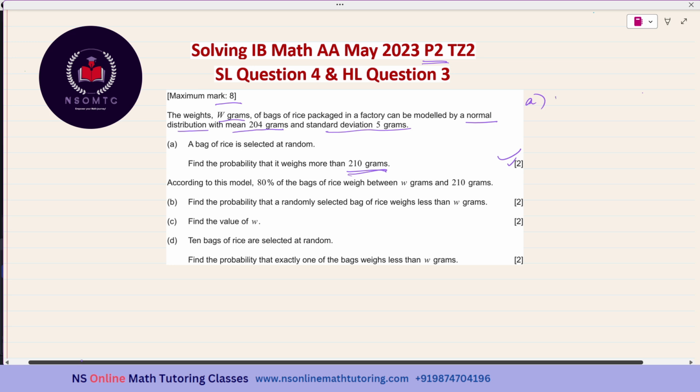So W is a normal distribution variable with the mean as 204 and the standard deviation 5, so the variance is 5 squared. We have to find the probability of W, the weight of the bag of rice, being more than 210 grams. Now let us go to the calculator.